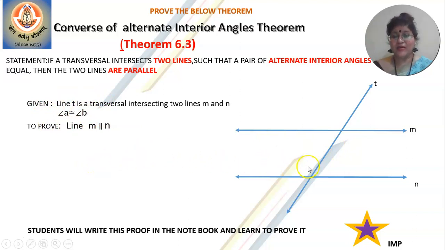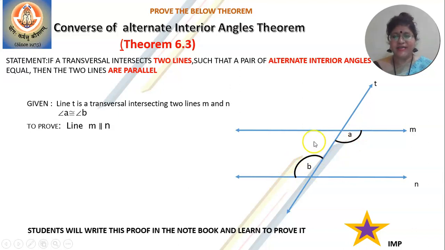Will it be corresponding angle, or alternate angle, or interior angle? Look at the question: such that a pair of alternate angles is equal. So where will A and B lie? This will be the position of A and B. They should be alternate angles.